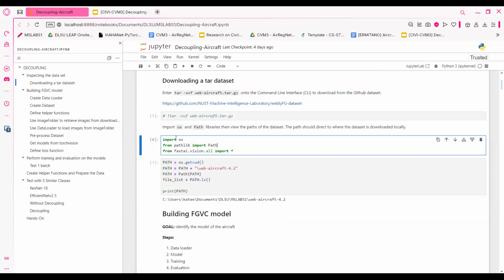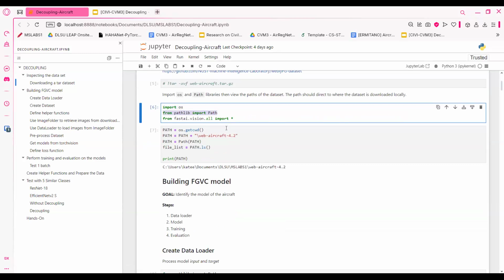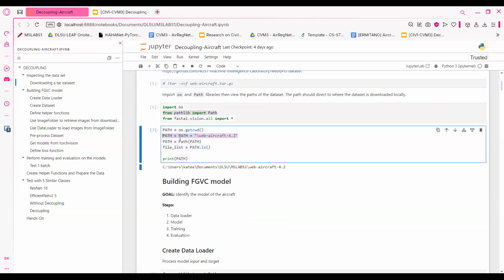Next, we import the operating system. We import the path so we can get the data set from our path, which is where this entire notebook is located. If we use get current path, we take the path of where the notebook is and then attach where the dataset is coming from.